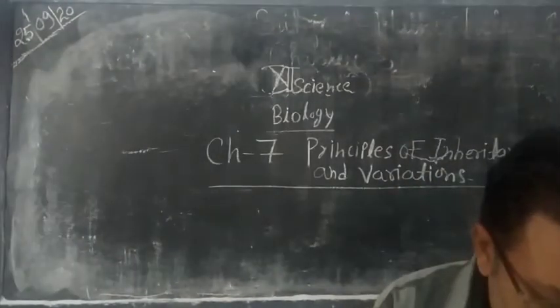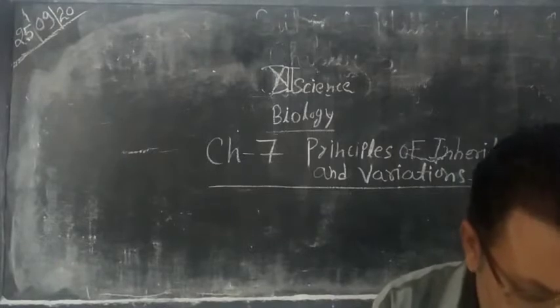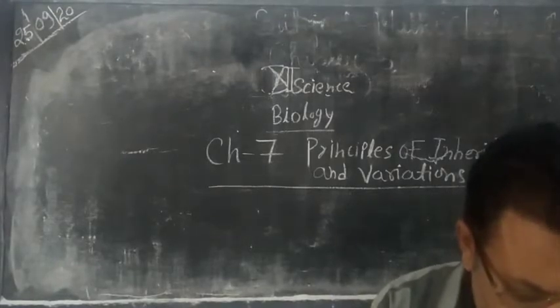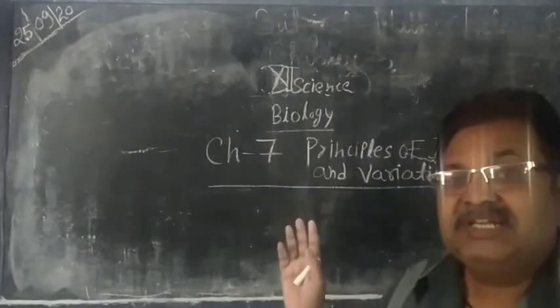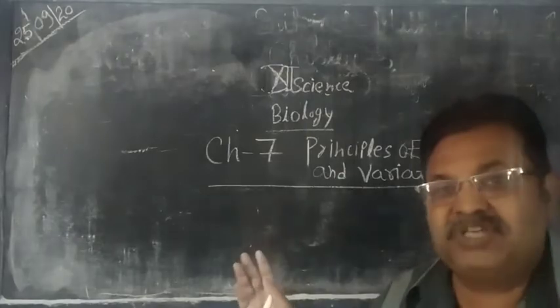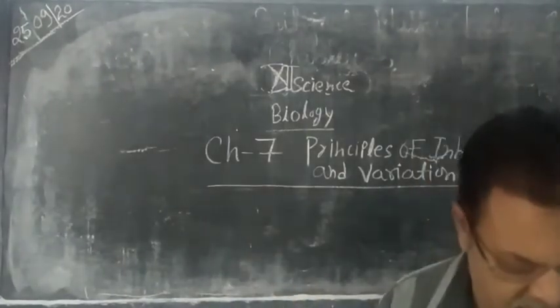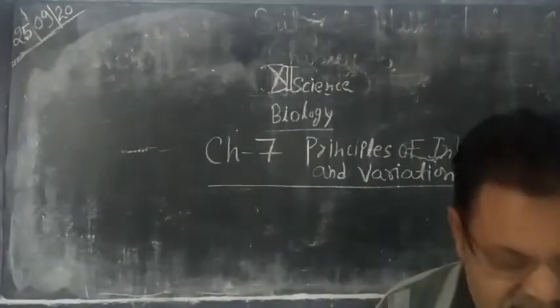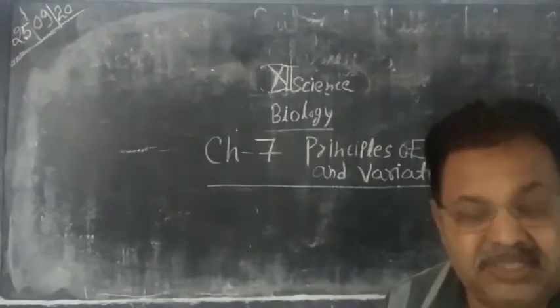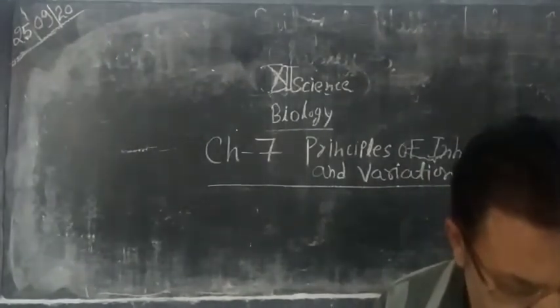Second one is to study the interaction between hereditary characters and their explanation. What are the reasons for the transmission of hereditary characters from one generation to another? To study this is the main goal of genetics.